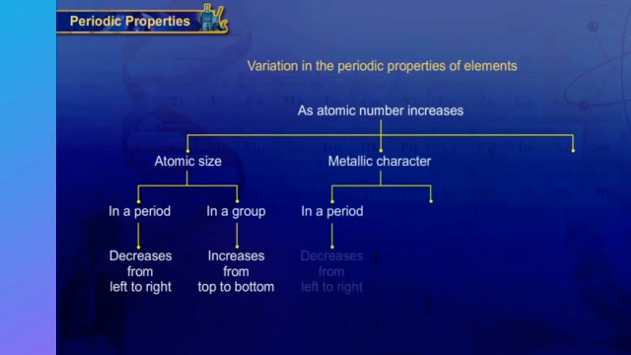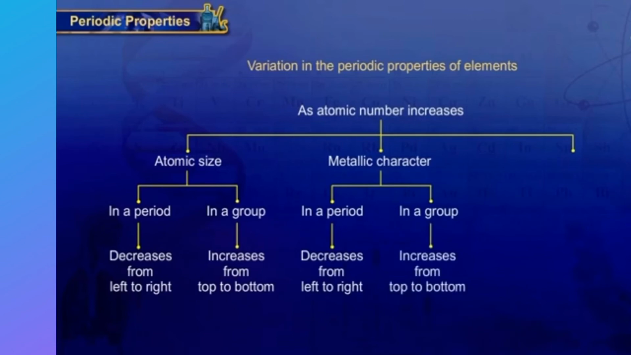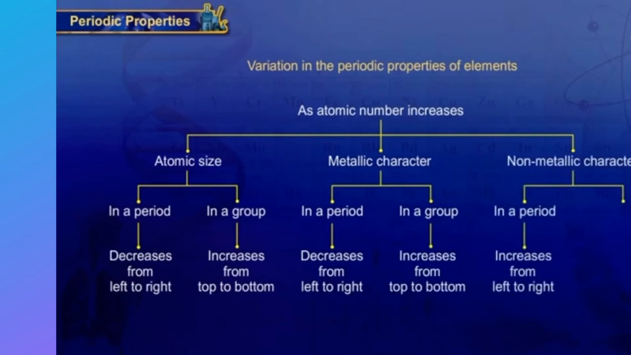The metallic character decreases from left to right in a period and increases from top to bottom in a group. The non-metallic character increases from left to right in a period and decreases from top to bottom in a group.